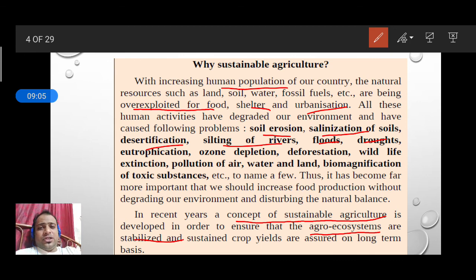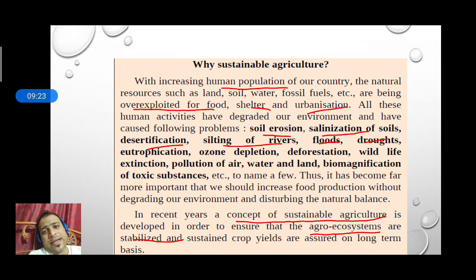Agro means agriculture, and ecosystem includes all living and non-living components, biotic and abiotic resources. This should be done for a long time basis. That's why we need this sustainable agriculture.